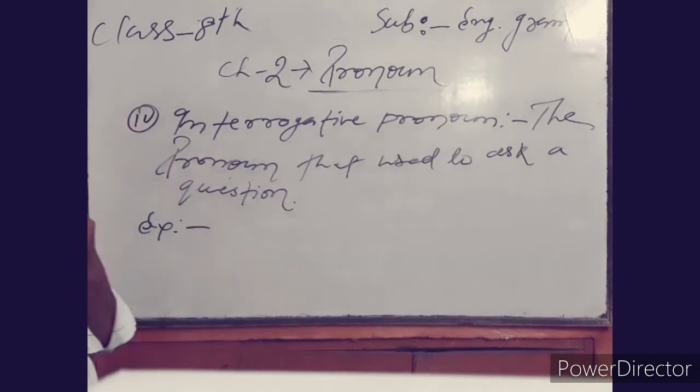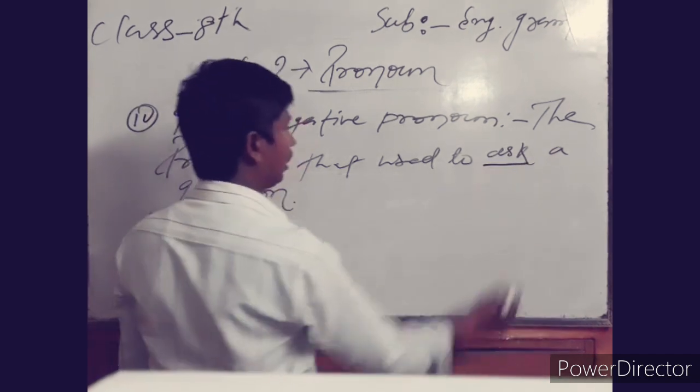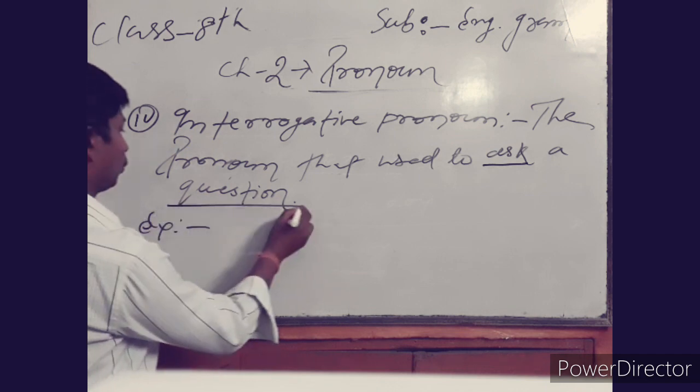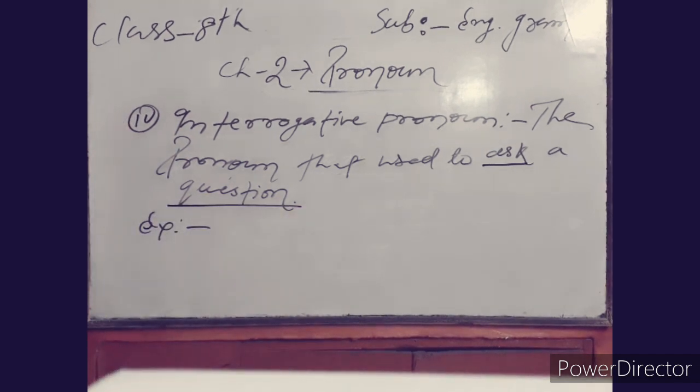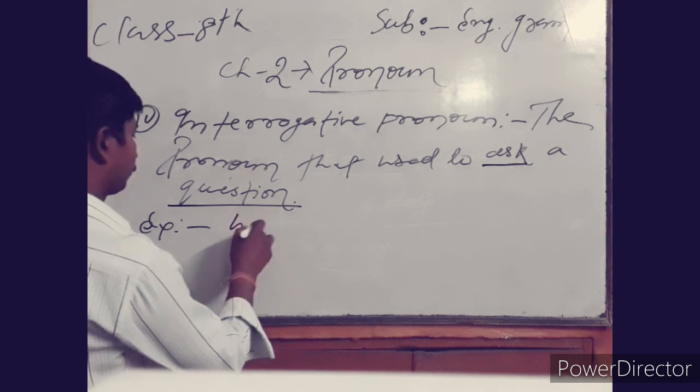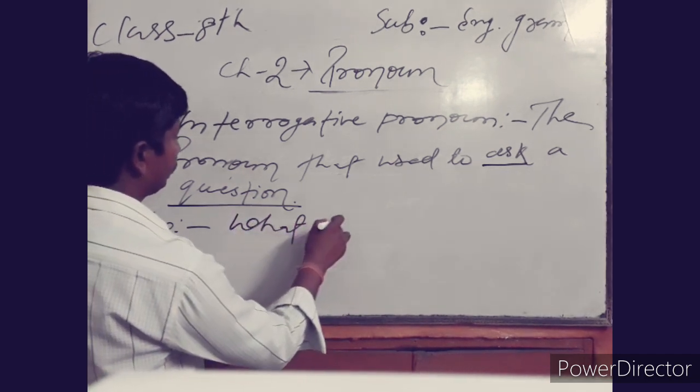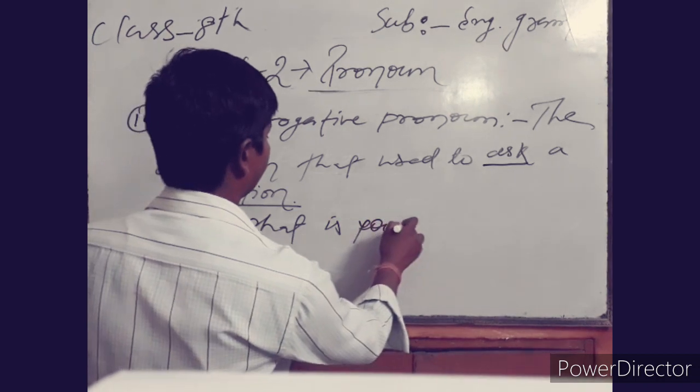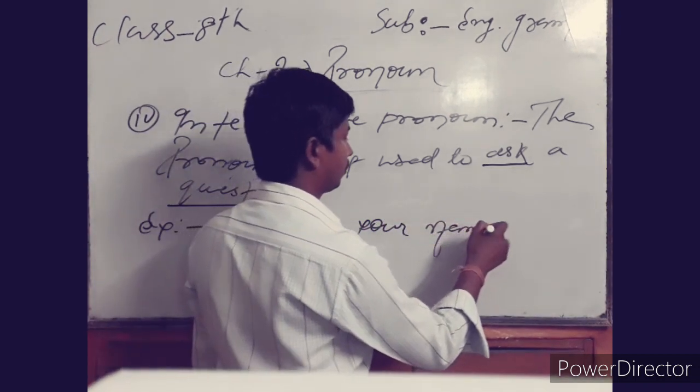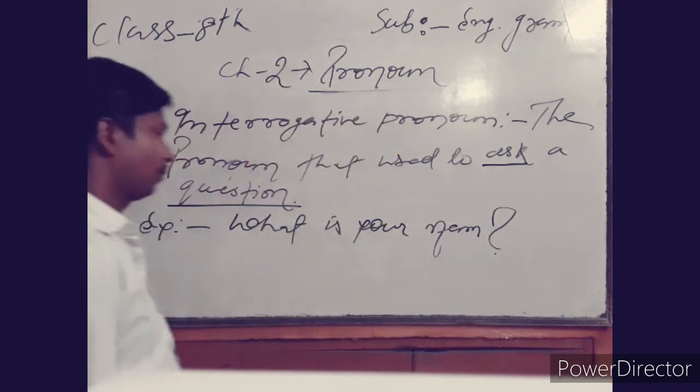An interrogative pronoun. According to the definition, you can see by yourself on the board that it can be used to ask a question, like, "What is your name?"